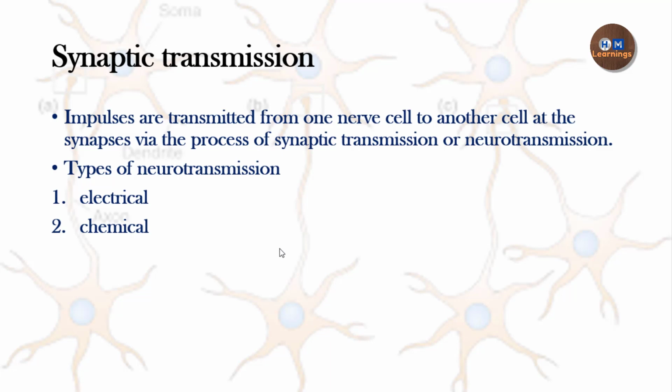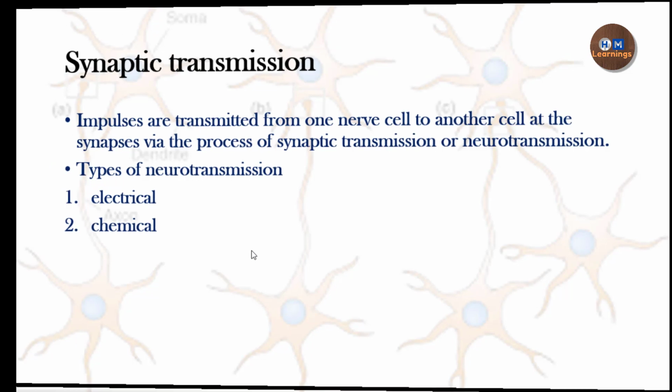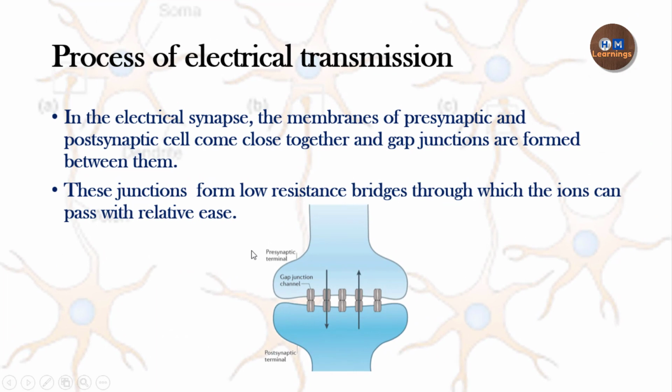There are two ways of synaptic transmission. They could be electrical transmission or they could be chemical transmission. If there is an electrical synapse, there will be electrical neurotransmission. If there is a chemical synapse, there will be chemical neurotransmission. So we will see one by one what is electrical synapse and what is chemical transmission. Okay, first we will look at electrical transmission.